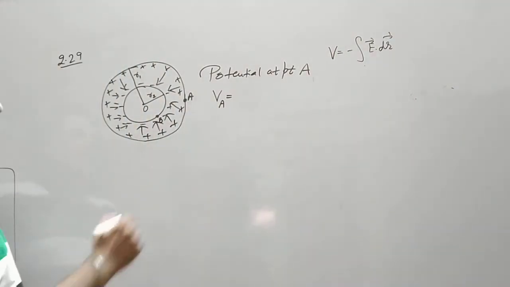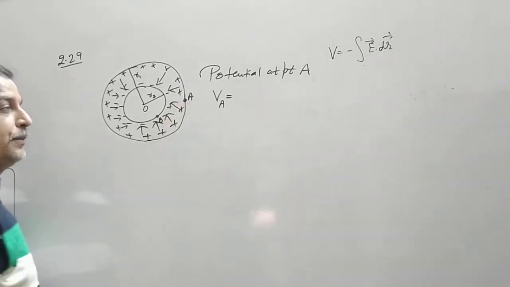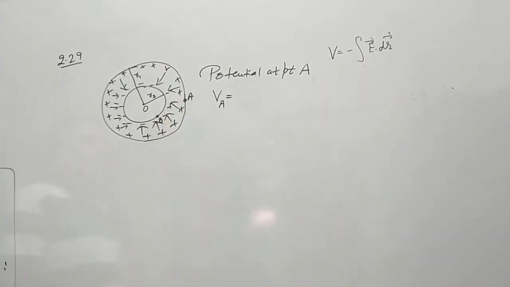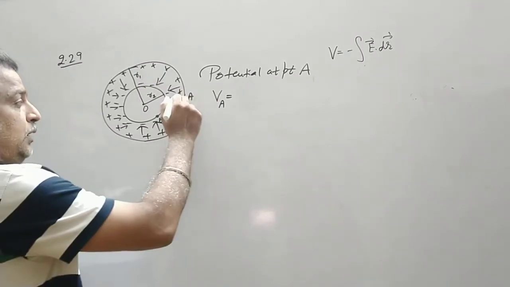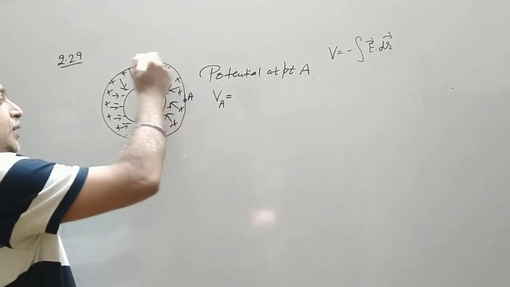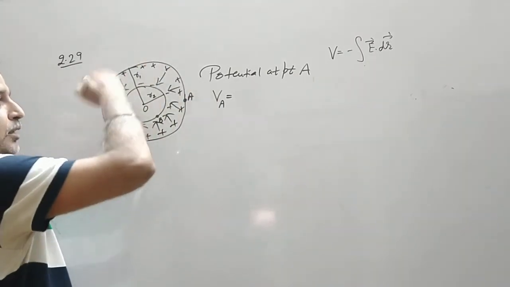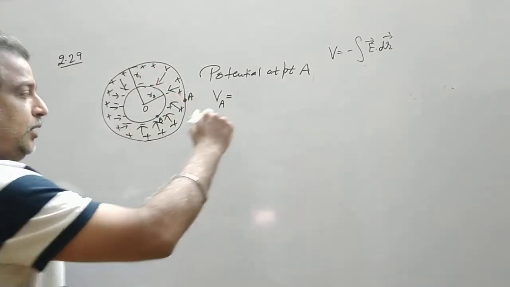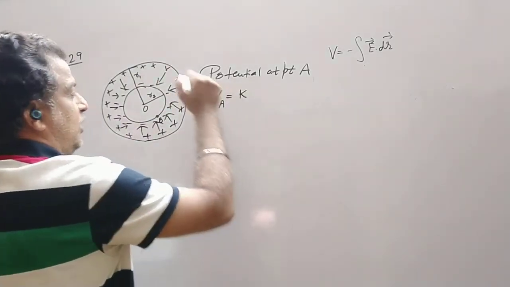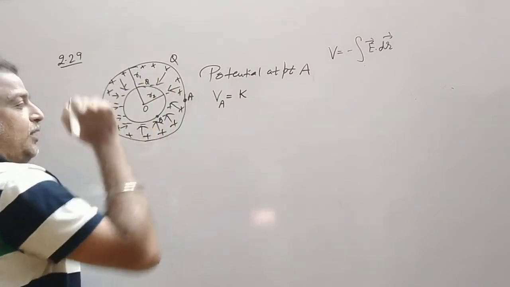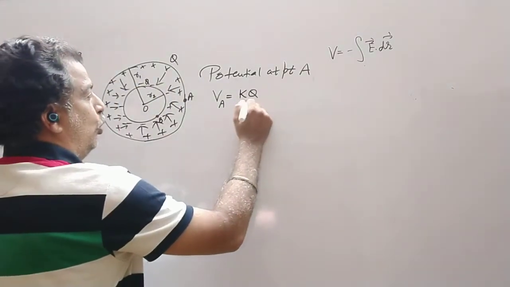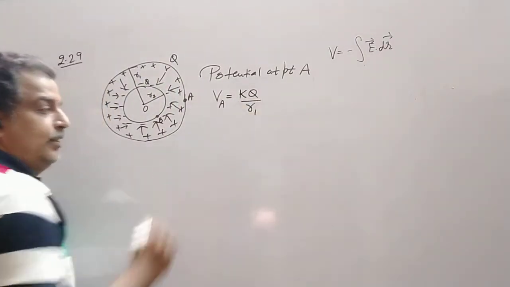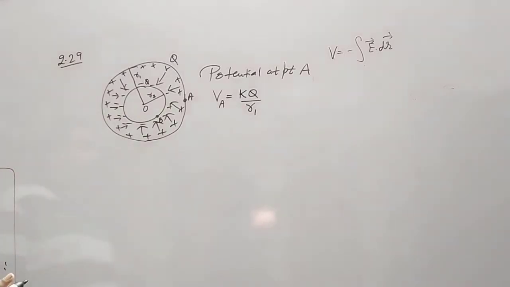So when a charge is placed at this point, the potential at point A will be due to this sphere, due to its own sphere. Let the charge be plus q here and minus q on the inner sphere. So it becomes kq upon R1. That is the formula for the potential.